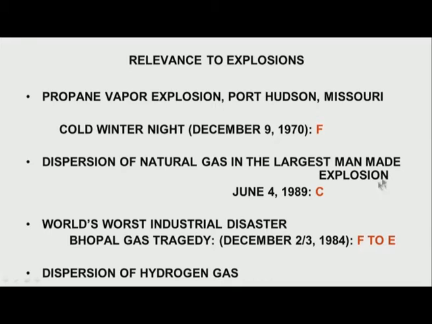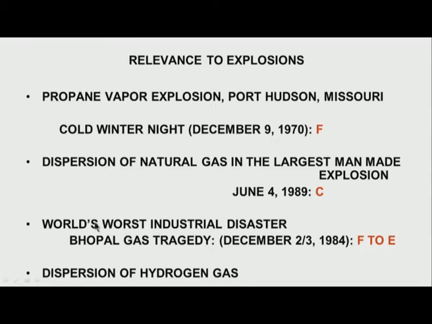When we talk about the dispersion of natural gas in the largest man-made explosion, this was in the Ural Mountains in June 1989, a summer month. Again, this gave an atmospheric stability. It was perhaps a cloudy day. The atmospheric stability was C. That means an unsteady atmosphere compared to the steady atmosphere on the cold night.